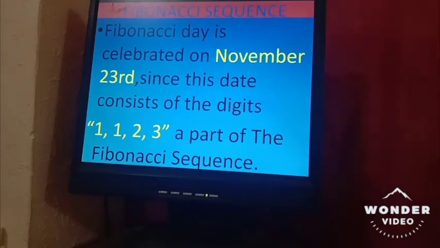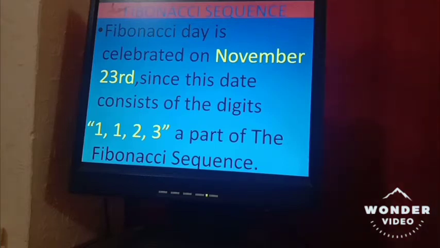I'll clear it up on the board, what 1, 1, 2, 3 is. This is actually the Fibonacci sequence. So why is this 1, 1, 2, 3? Because he was born on 23rd November, and the month is November, the 11th month. So 11th, 23rd, if we separate it by commas, there are 4 terms: 1, 1, 2, 3. This is the sequence first introduced by Fibonacci. That's why it is known as the Fibonacci sequence, 1, 1, 2, 3.